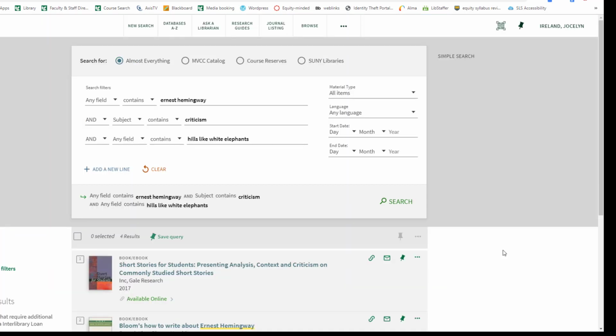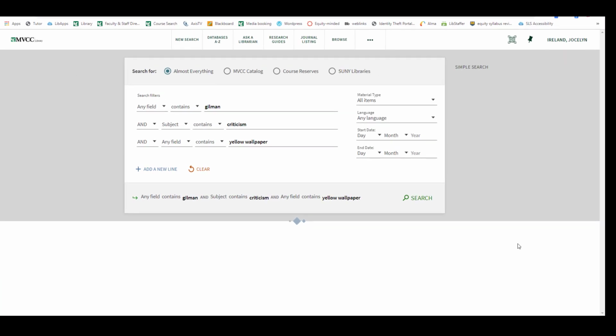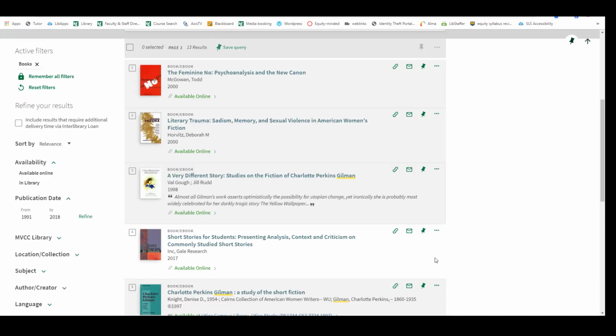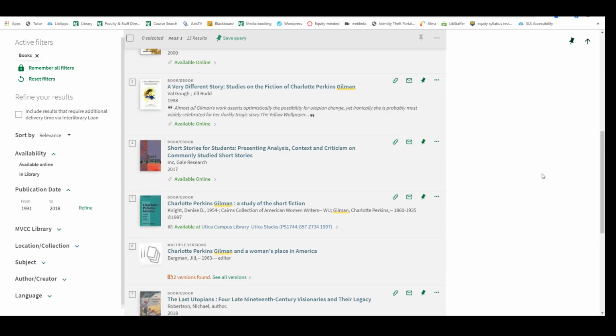Let's try a different search. Book chapters can also be a literary criticism. If you're looking for a print book or an ebook, you can select Material Type and select Books. Any books that have the available online link will be an ebook, and any one that has the physical library with the call number will be a book that you have to go to the library to pick up.